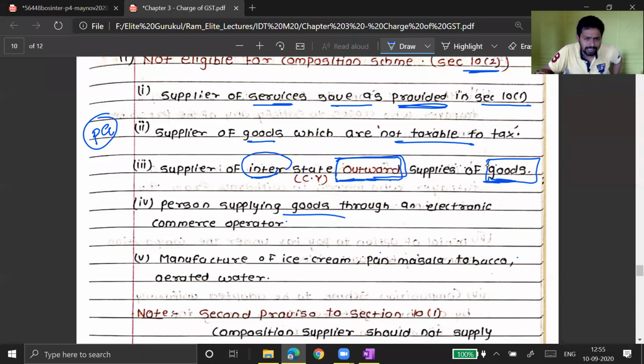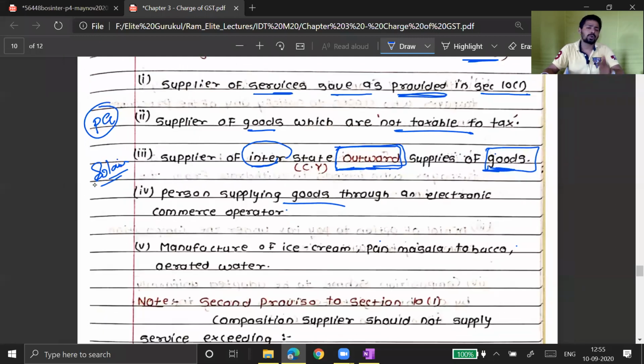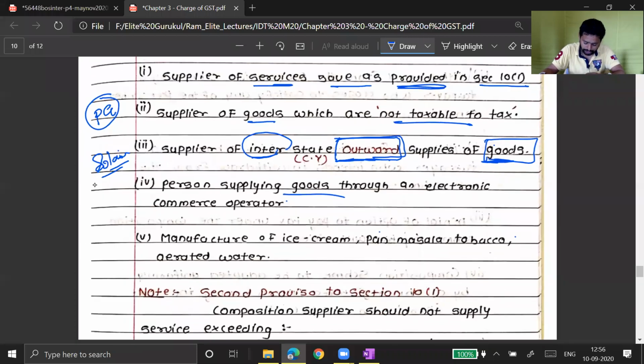Yes, you can supply interstate services. Say, for example, there is one supplier who is giving goods as well as services. Okay, so there is one solar panel supplier. One guy is selling solar panels, and that solar panel supplier is giving consultancy also, on how to install solar panels. So he is giving goods as well as services. So he cannot do interstate supply of goods, but he can give interstate consultancy of solar panel utilization.